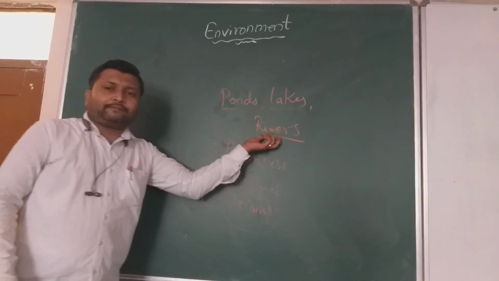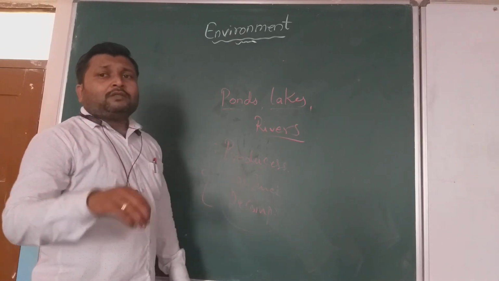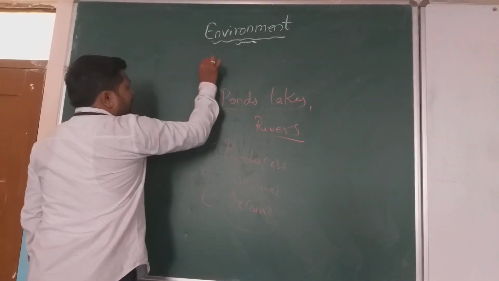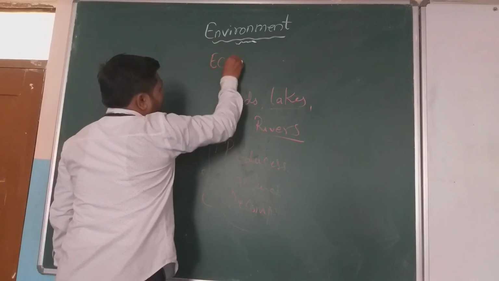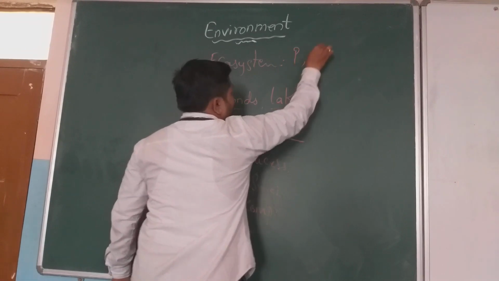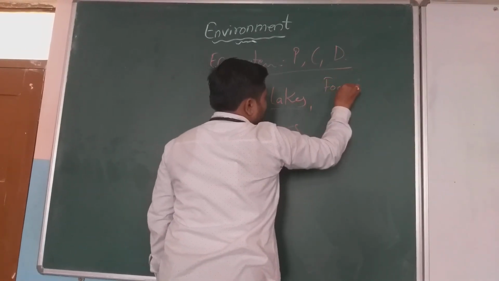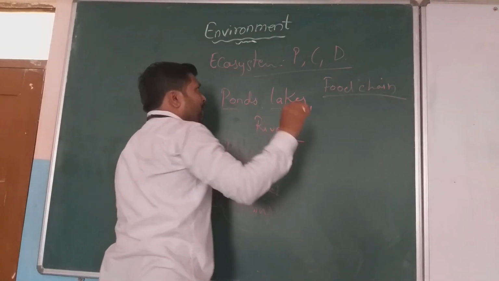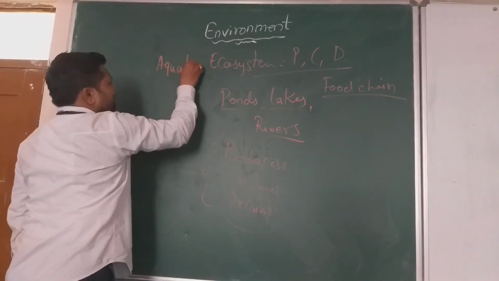Okay, there is one activity given. This activity is for you. In this activity they have asked you to write any one ecosystem, and in that ecosystem you have to show producers, consumers and decomposers in the form of a food chain. So can you write one example of an ecosystem of the aquatic type? Don't write any terrestrial or artificial one.